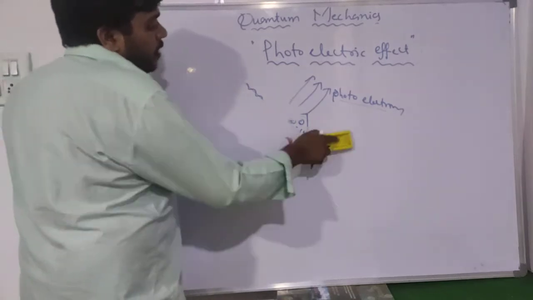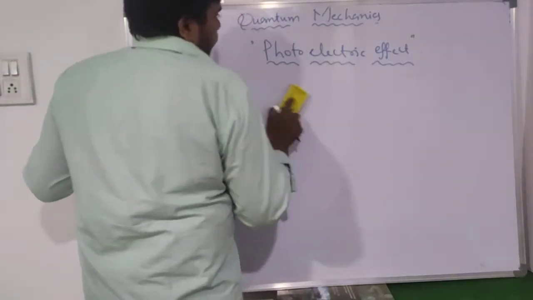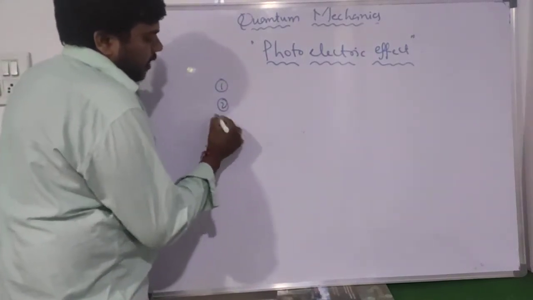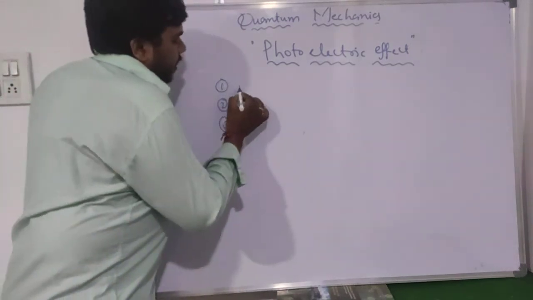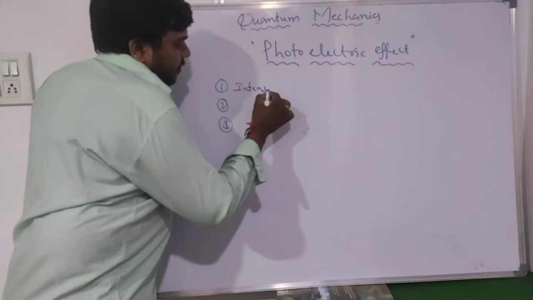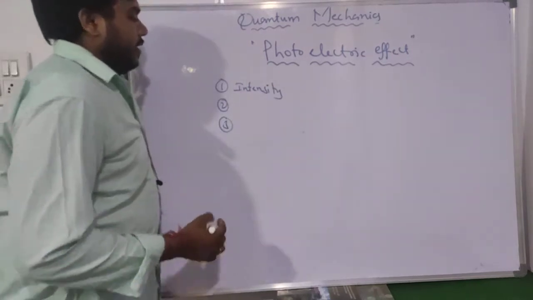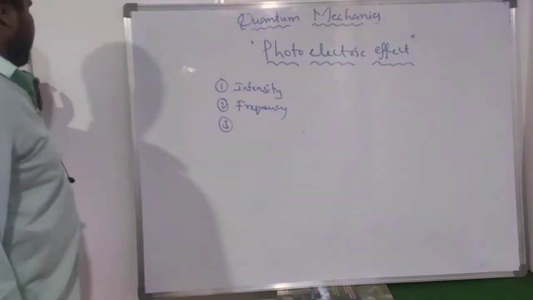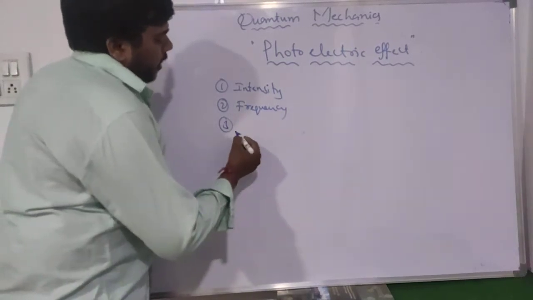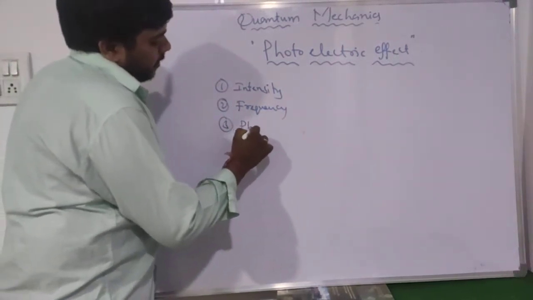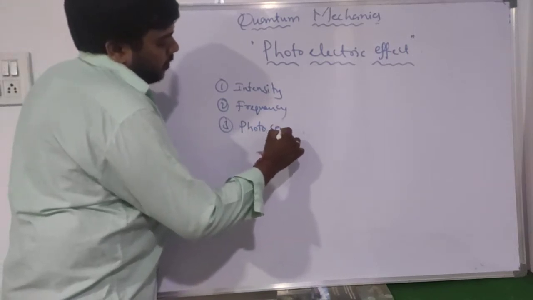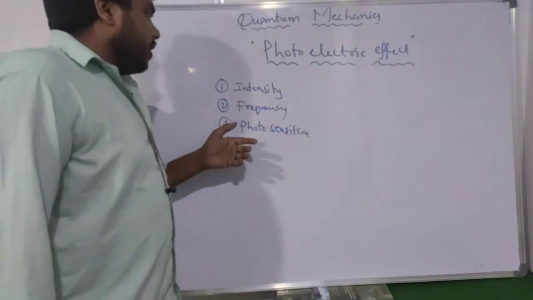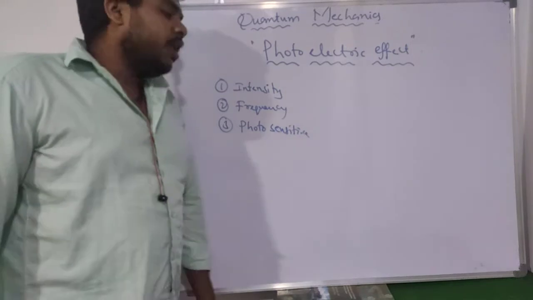This photoelectric effect depends majorly on three things. What are those three things? The first one is the intensity of the light. The second one is the frequency of the light. The last one is the photosensitive metal. So the photoelectric effect depends on the intensity of the light, the frequency of the light, as well as the photosensitive metal.